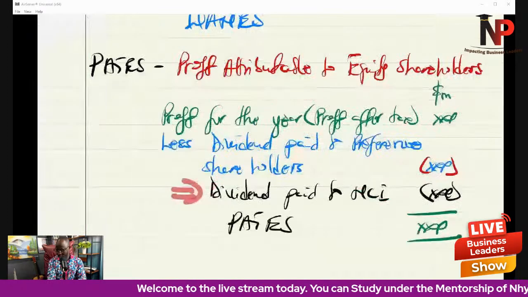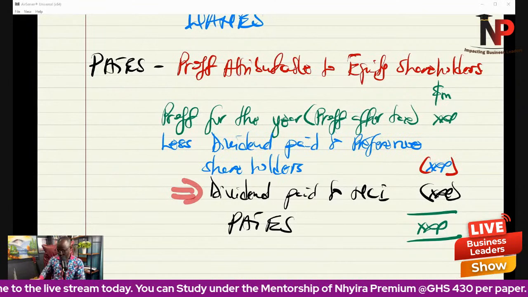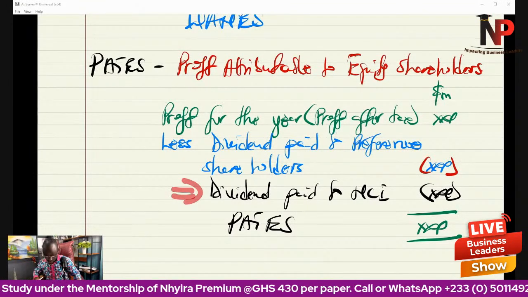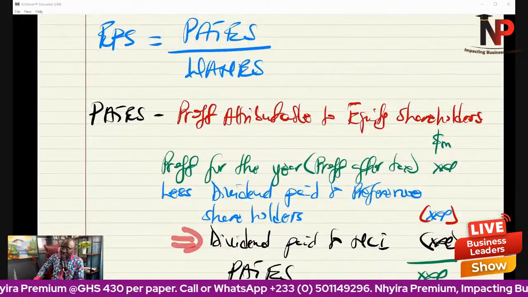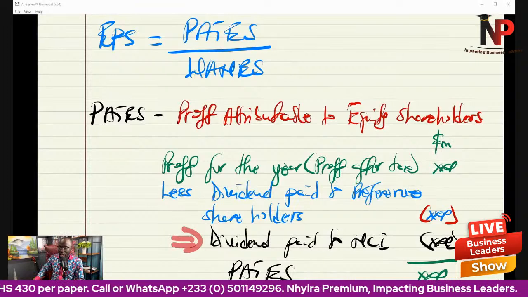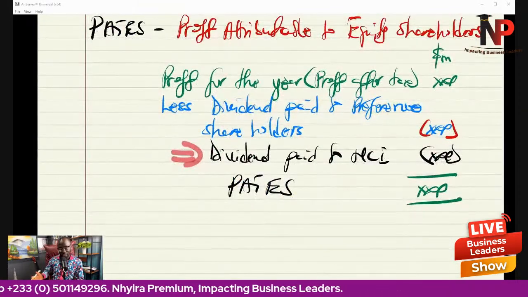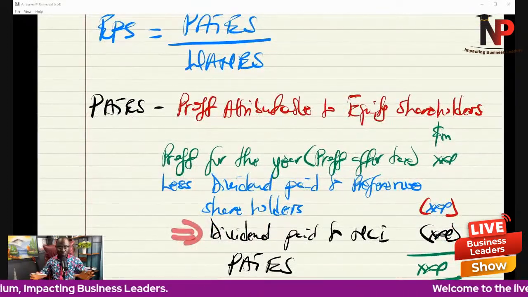Then we go to the next one, and that is going to be the issue relating to WINS, the denominator. Now, remember that depending on where we are standing, usually on the diluted earnings per share, it's likely that the PATES may be adjusted, and we will explain that in detail. We are just talking about the default treatment here.